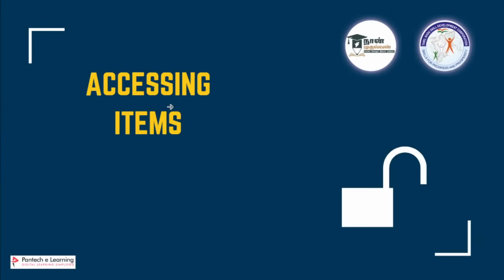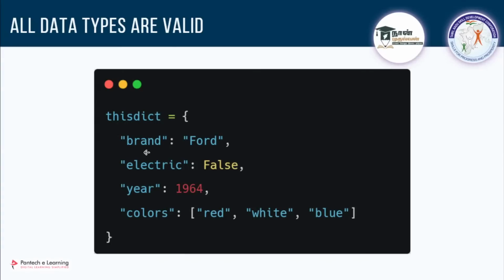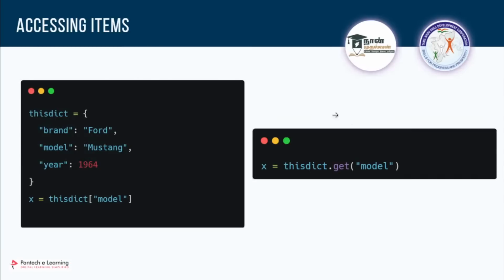Now let's see how to access items present in a dictionary, which means how can you access these things, what is the use of it. We are storing it in the name of key and value pairs, right? So how to access it, we'll see that. Regarding accessing the items, if you know the key name and you want that value, there are two methods to get it.